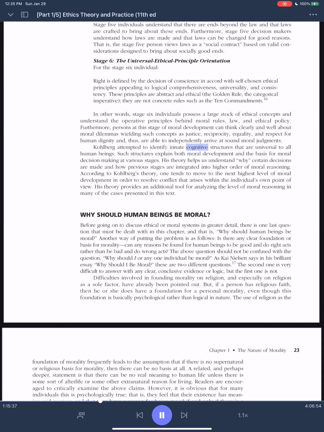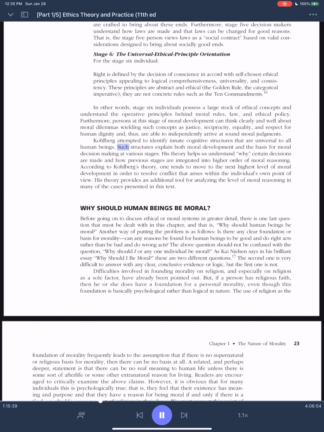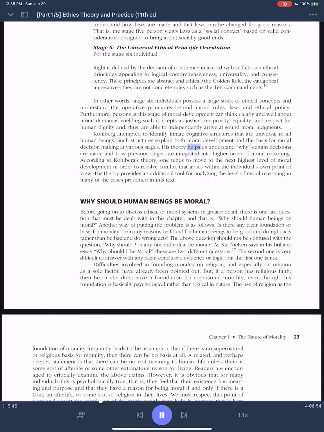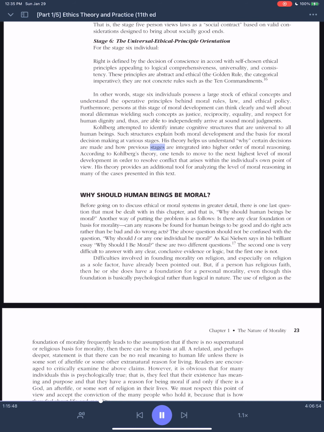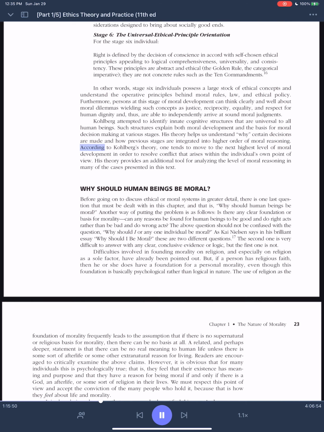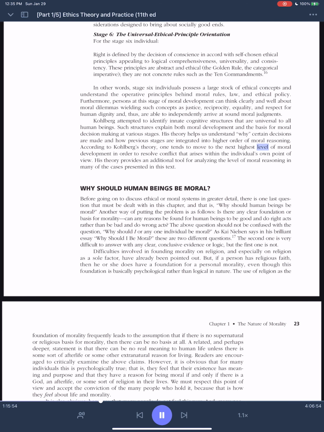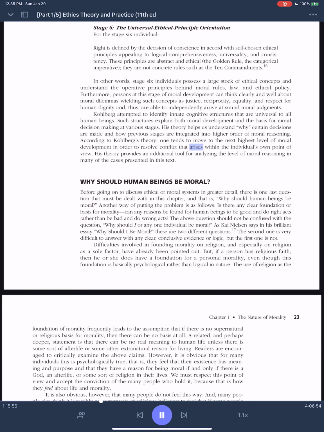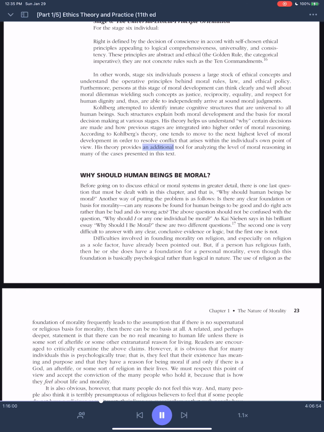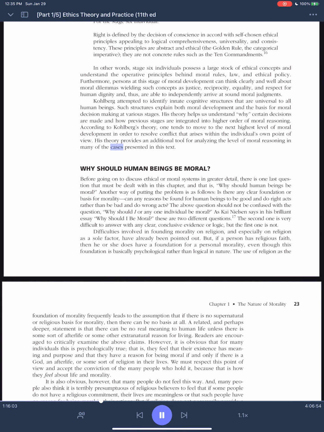Kohlberg attempted to identify innate cognitive structures that are universal to all human beings. Such structures explain both moral development and the basis for moral decision-making at various stages. His theory helps us understand why certain decisions are made and how previous stages are integrated into higher orders of moral reasoning. According to Kohlberg's theory, one tends to move to the next highest level of moral development in order to resolve conflict that arises within the individual's own point of view. His theory provides an additional tool for analyzing the level of moral reasoning in many of the cases presented in this text.